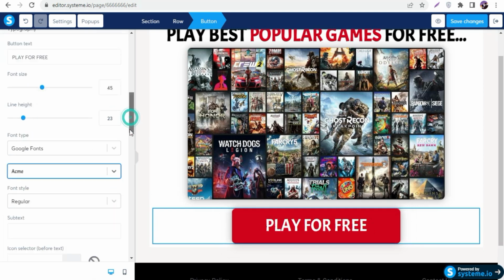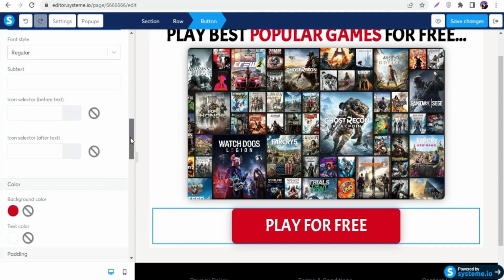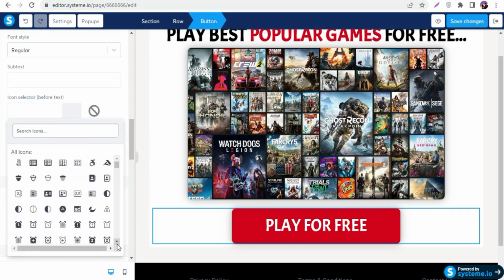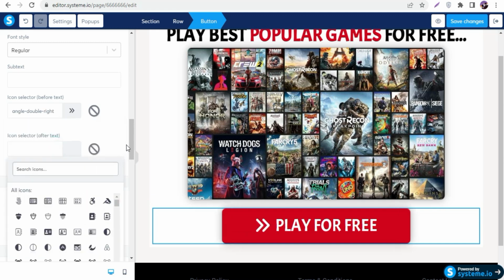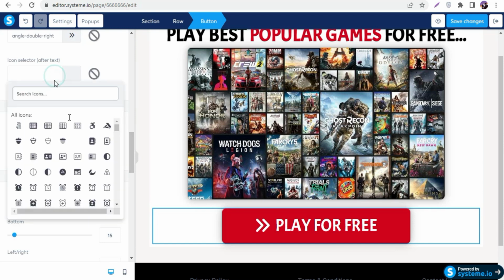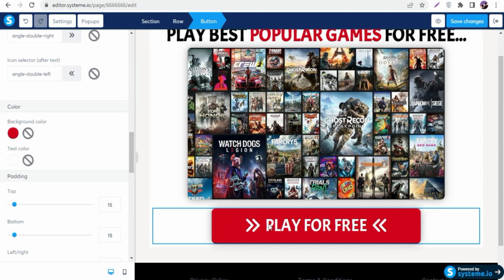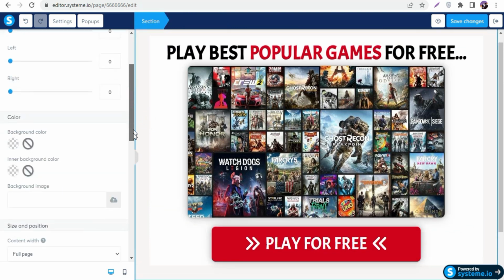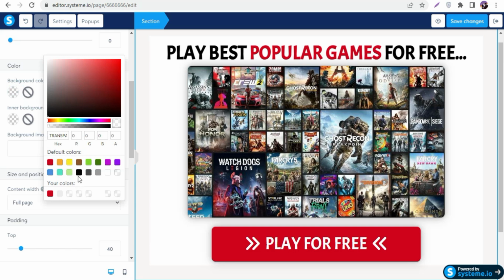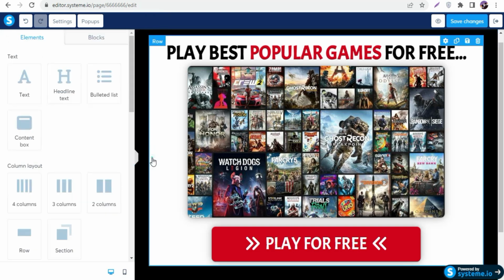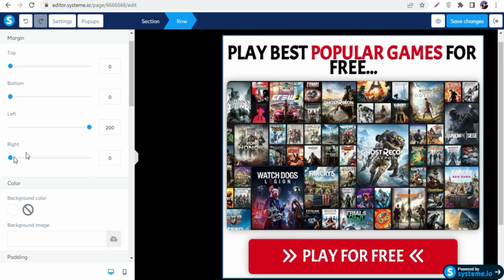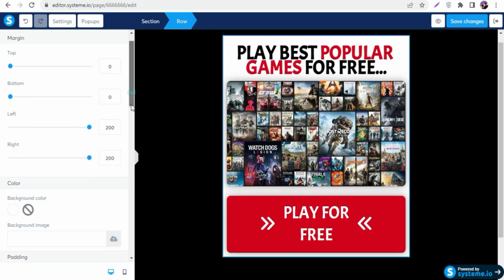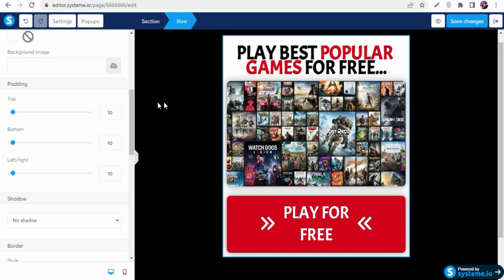One more thing I'm gonna do is, if you scroll down, you can see I'm gonna also add icons. Scroll down, let's see, first is this one, and click this, and I'm gonna also add an icon from a different side. There you go, the second icon, and now you can see this is how our landing page looks. Simply click on the background, and I'm gonna go with a black background. Now I'm gonna click on this white one, and first I'm gonna go with 200% left, 200% right, and scroll down, and you can see the edges look good.